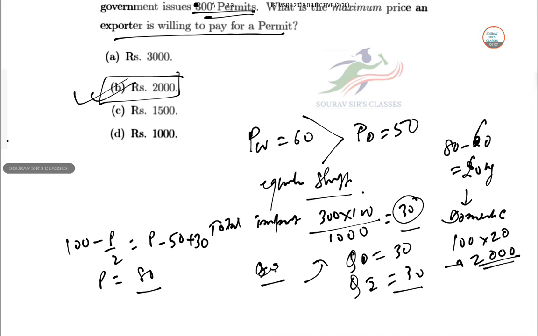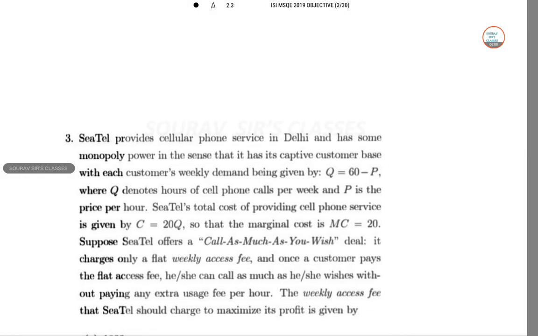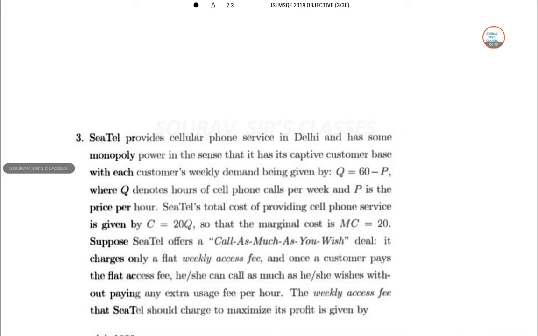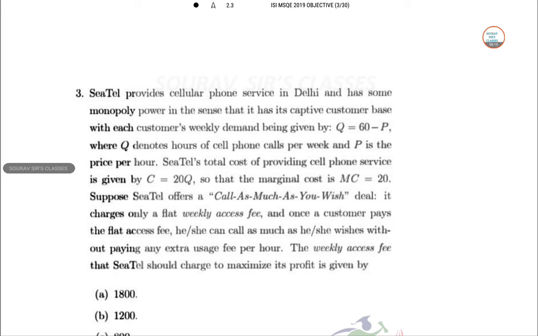Next is question number 3. Cetel provides cellular phone services in Delhi and has monopoly power, in the sense that it has a captive consumer base, with each customer's weekly demand being given as Q equal to 60 minus P. Cetel's total cost of providing cell phone services is given by C equal to 20Q, so the marginal cost is obviously MC equal to 20.